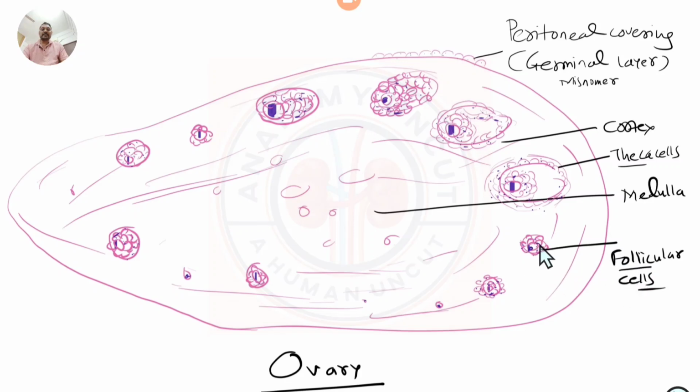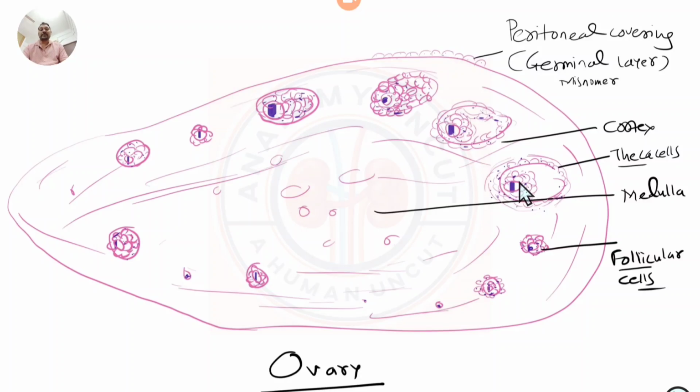This follicular cell also gives rise to one of the membranes which protects the oocyte and the zygote later on, and this membrane is known as zona pellucida. The zona pellucida covers your oocyte. It's vitelline membrane inside and zona pellucida is on the outer tougher side.